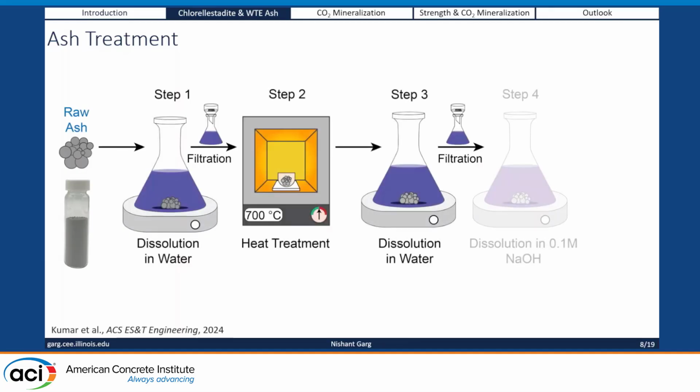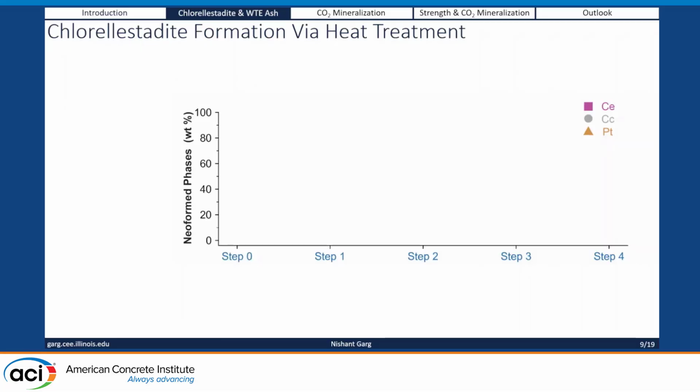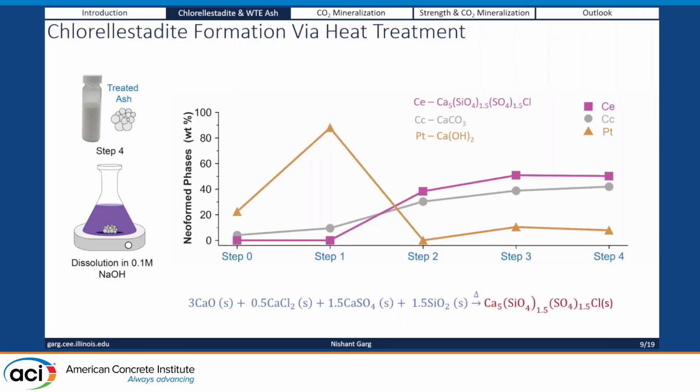So the ash treatment process we have here is essentially a multi-step process. You dissolve them, heat them, and filter them, and introduce them again to solution, and you result in an ash which is quite different from what you started with. In this heat treatment process, we form a mineral called chlorellestadite, which is a very interesting mineral. I'm not going to spend too much time on the reaction kinetics, but you have to pay attention to the Ce mineral, which is a calcium silicon sulfate chloride-based system.